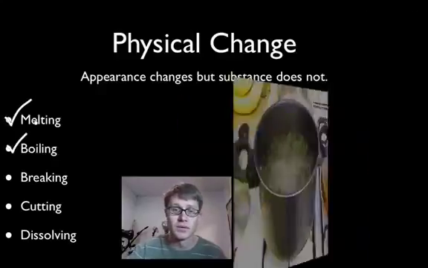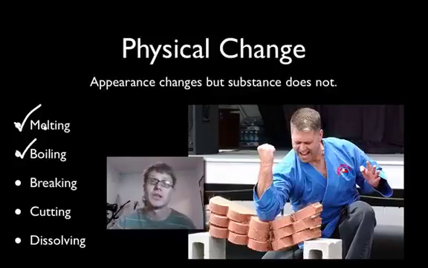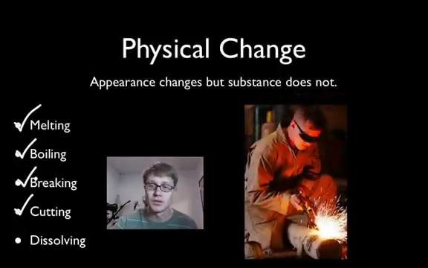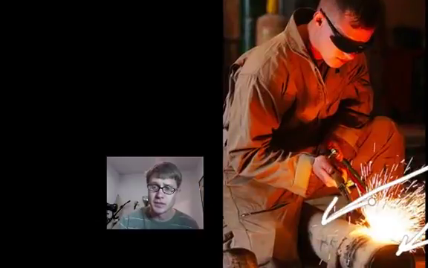Or if we were to, for example, break these bricks in half, or keep breaking these bricks in half and half and half and half, and they're still bricks, then we'd call that physical. Or let's say we were to cut things in half. So if we were to use this torch to cut this metal in half, the metal here and the metal here would still be the same, and so we call that a physical change to this pipe.